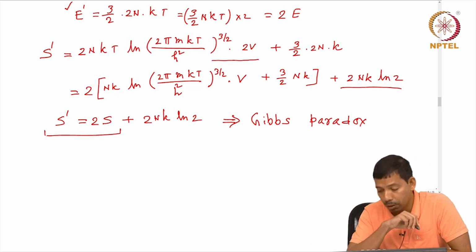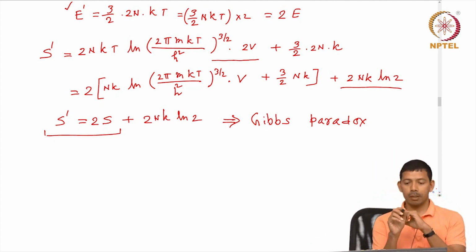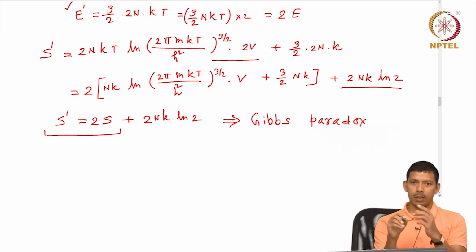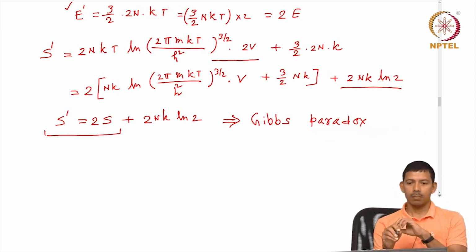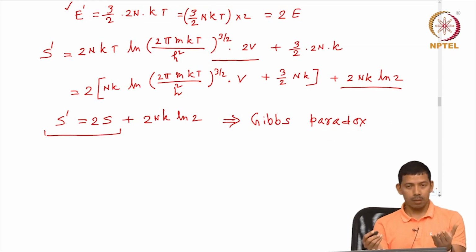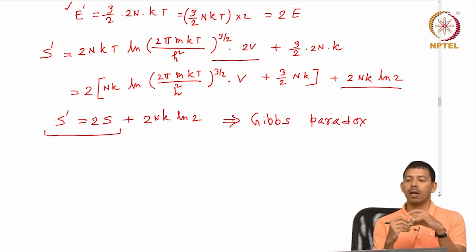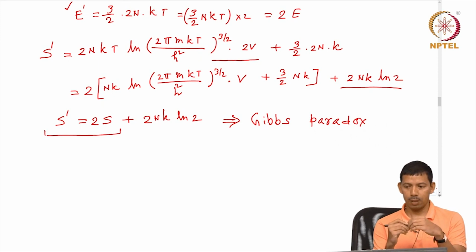So, what is the meaning of the Gibbs paradox? Before Gibbs pointed this out, whatever expressions we had used for q, the partition function, was based on that definition of q. And when Gibbs pointed out that entropy, which is an extensive quantity, is not fulfilling this even for a simple monoatomic gas, scientists had to think that the definition of q has some problem. And what could be the origin?